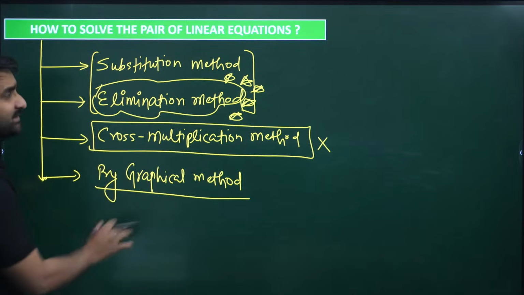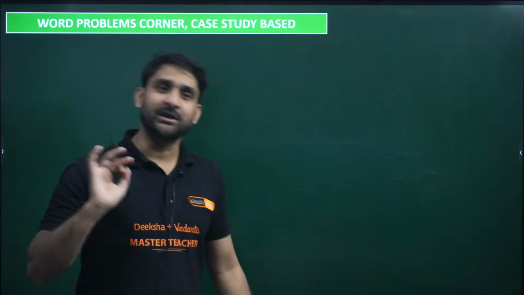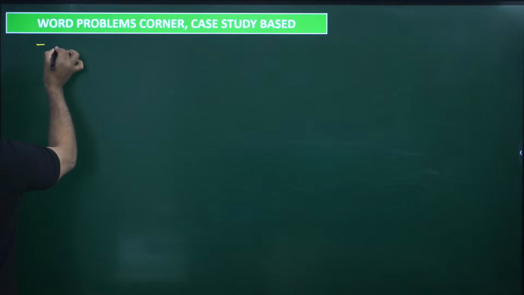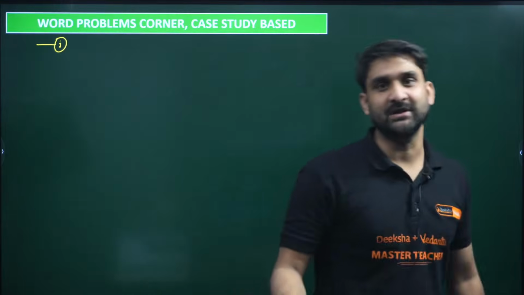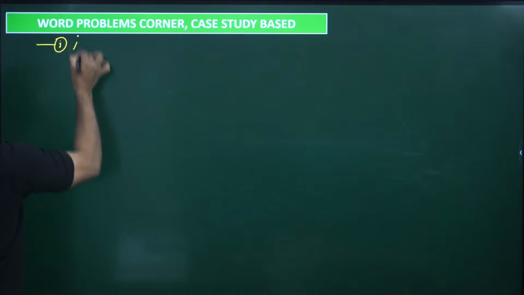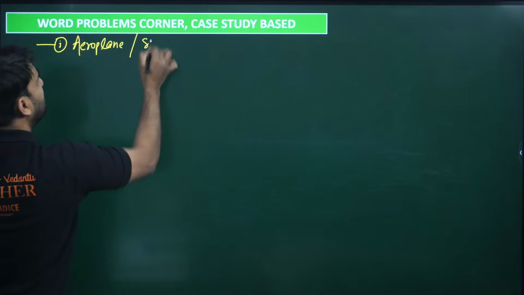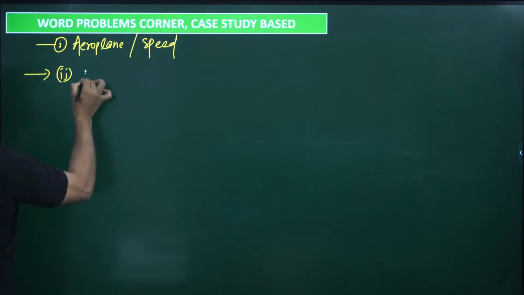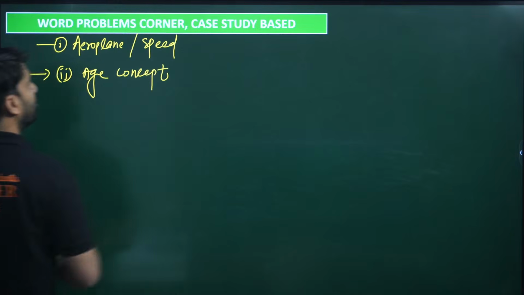So these are the methods. Now, word problems corner, case study based question. Now my dear, in this chapter there is a huge possibility that you may get word problem questions. Word problem question means speed, aeroplane speed and distance question, right? Second, my dear, you might get age concept, age based question.